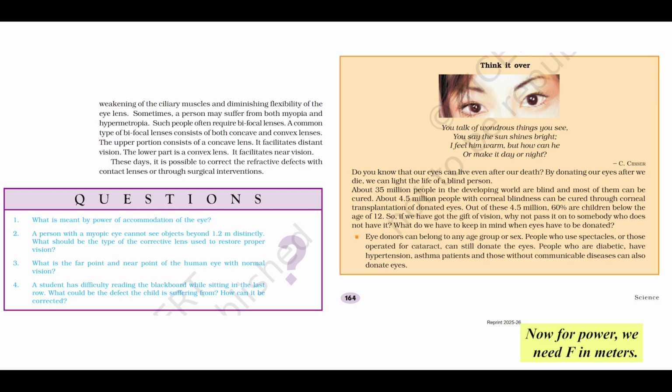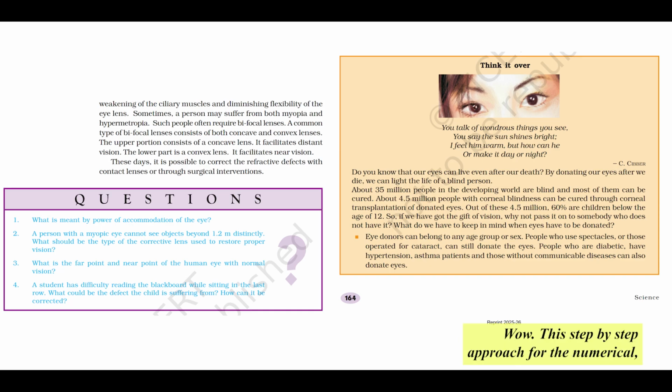Now for power, we need F in meters. F equals 100/300 meters equals 1/3 meters, which is about 0.333 meters. Right, now calculate power. P equals 1/F, P equals 1/(1/3), P equals 3 diopters. And since the power is positive, positive power, convex lens, which is correct for hypermetropia. It all fits. Exactly. Convex lens, power plus 3D.